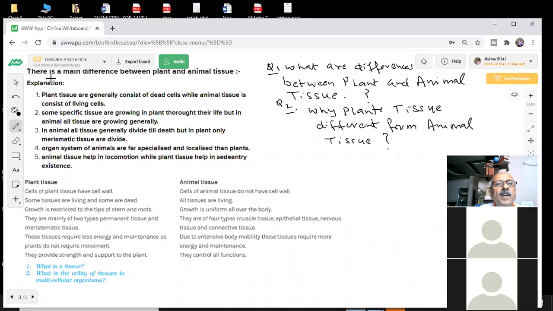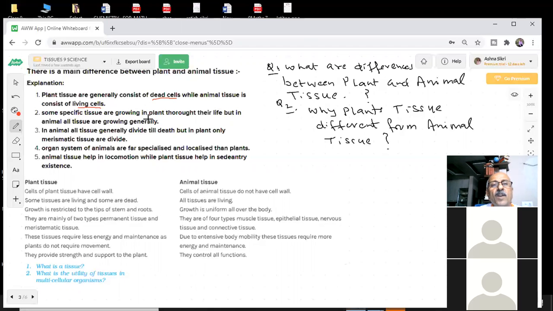Okay, coming here, we are saying there's a main difference between plant and animal tissue. Plant tissues generally consist of dead cells, while animal tissue consists of living cells. Very important point, students. Note it down with a different color. Plant tissues consist of dead cells and animal tissue consists of living cells. Note it down, use a colored pen. Questions in the paper exam, it helps a lot to be able to write the correct answer, students.